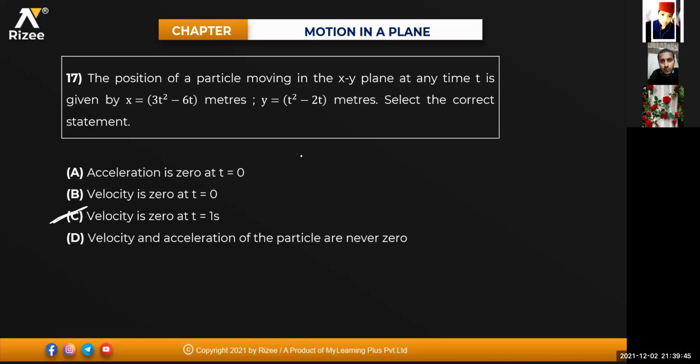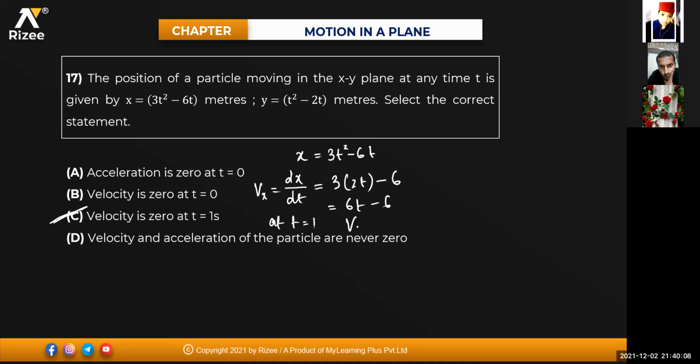See, x is given now. x equals 3t square minus 6t. Differentiate this with respect to time. dx by dt will give the velocity along the x-axis. That is the differentiation of this: t square gives 2t, so 3 into 2 is 6t, minus 6. Now take t equals 1 second. Velocity along the x-axis will be 6 into 1 minus 6. That will become how much? 0.